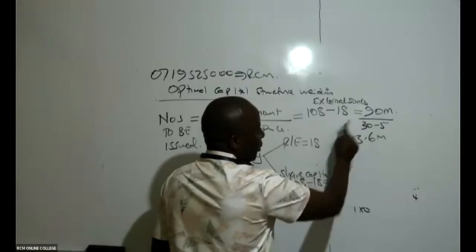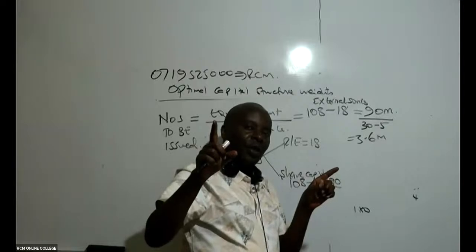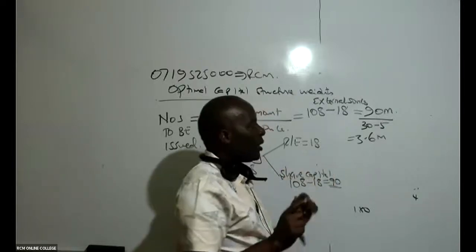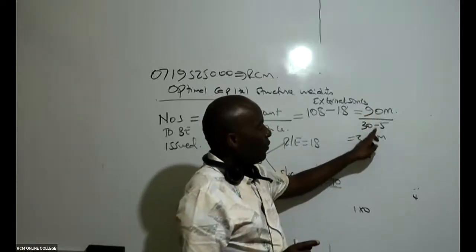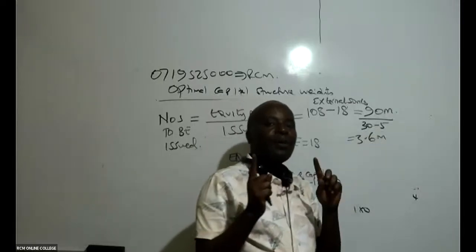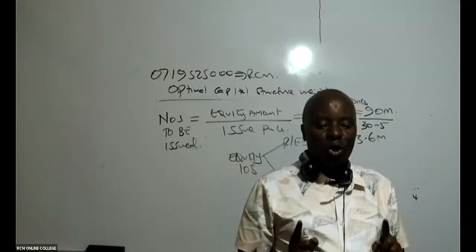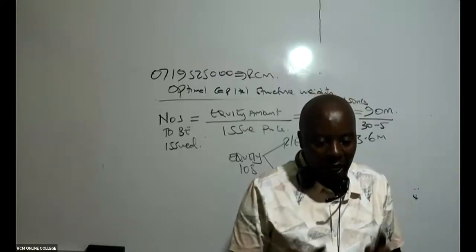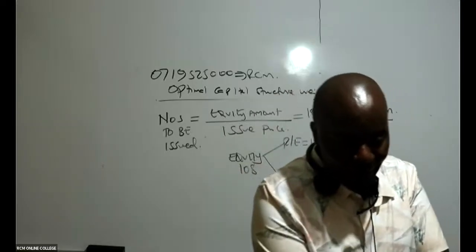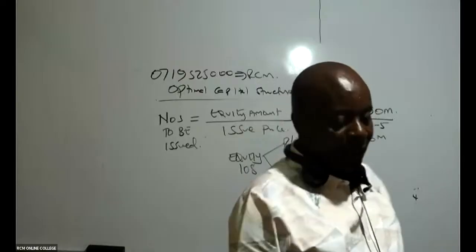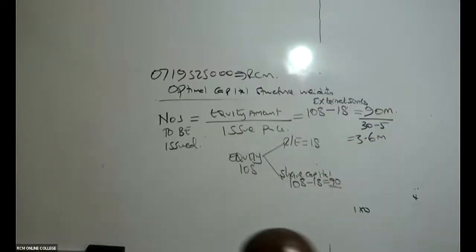So this 90 million is from all the shares. To get the number of shares exactly, I take the amount to be raised from shares, which is 90, divided by the issue cost. Each share is issued at 30, and there is a flotation cost of 5. So 30 minus 5 gives 25. I'll get back to the optimal weights in the next 2 minutes, if you don't mind.